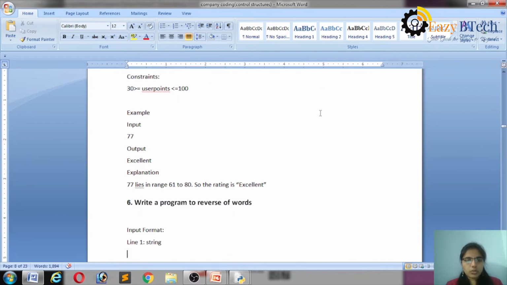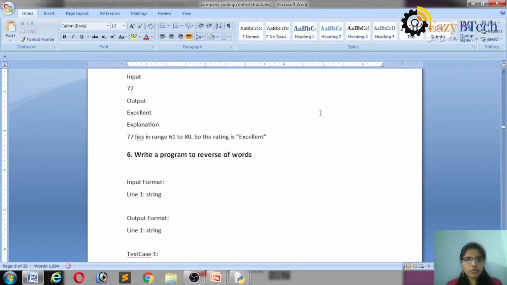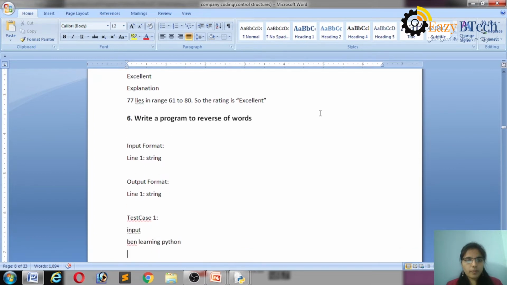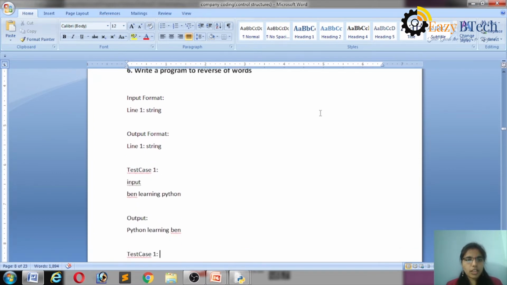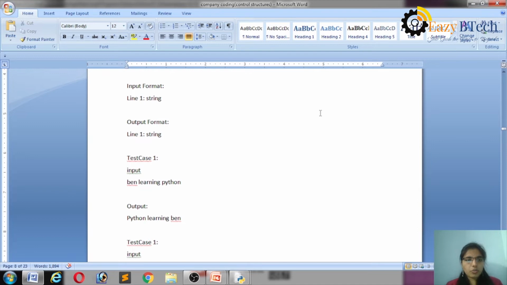Write a program to reverse the words. The input format is a string and the output format is also a string. The input contains one line string, and the output also contains one line string. The test case: what is the input? Ben learning Python. What is the output? Python learning Ben. It is the output form.